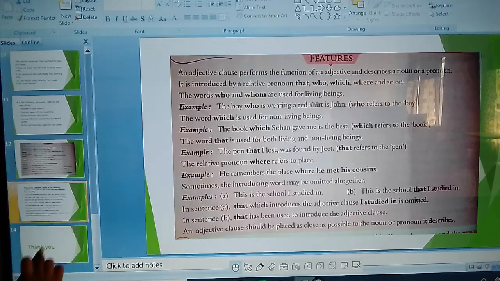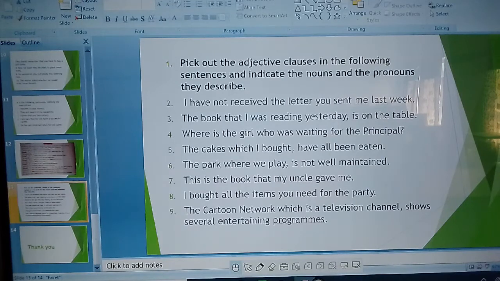exercise देखो. Yes. The first one is: I have not received the letter you sent me last week. Okay. In this sentence, which is your adjective clause? It's very simple. I already told about this using a relative pronoun. Okay, beta. In this sentence, I have not received the letter. In this sentence, something is missing. I have not received the letter you sent me last week. Okay. You sent me last week.